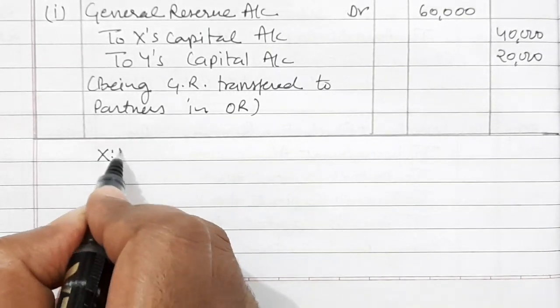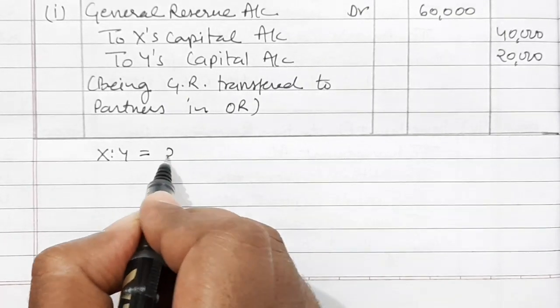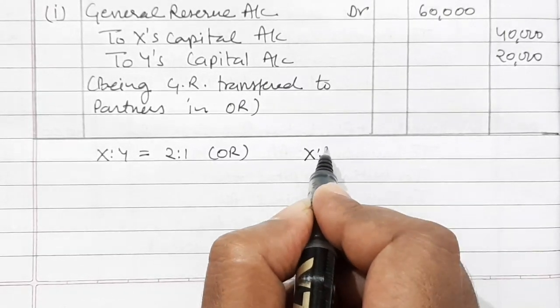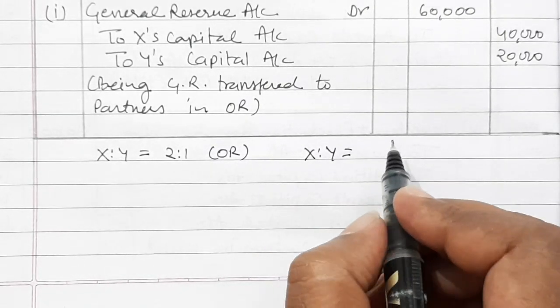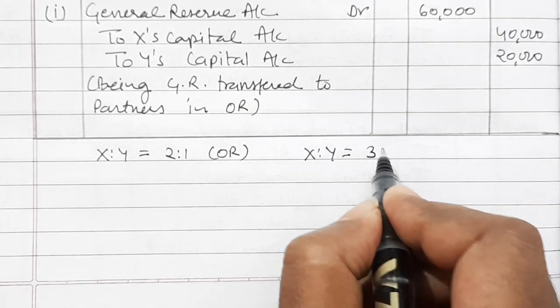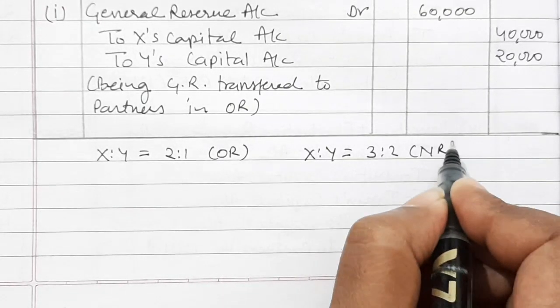X is to Y is equal to 2 is to 1. This is their old ratio. And X is to Y is equal to 3 is to 2. This is their new ratio.